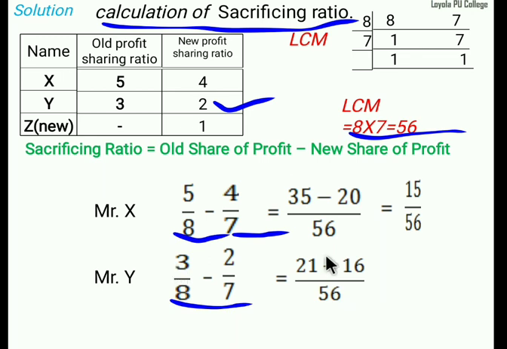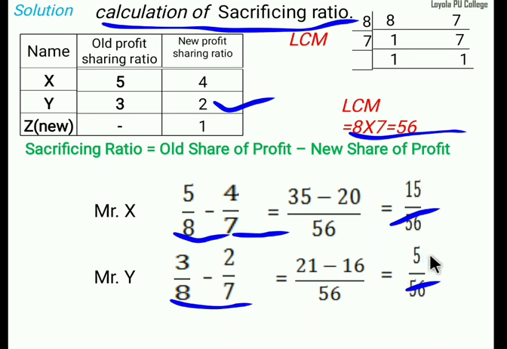Then 3 sevens are 21, 2 eights are 16. 21 minus 16 is equal to 5 divided by 56. Then the denominator you can check here, same 56.